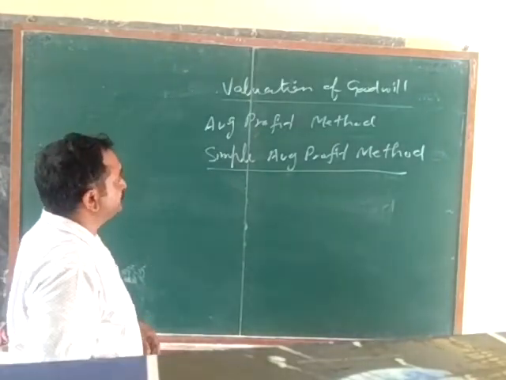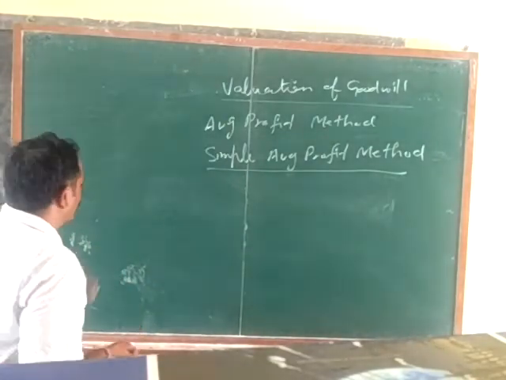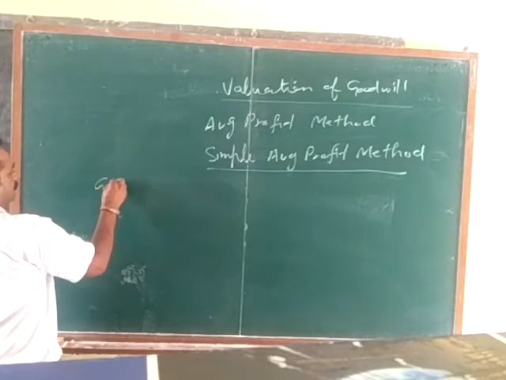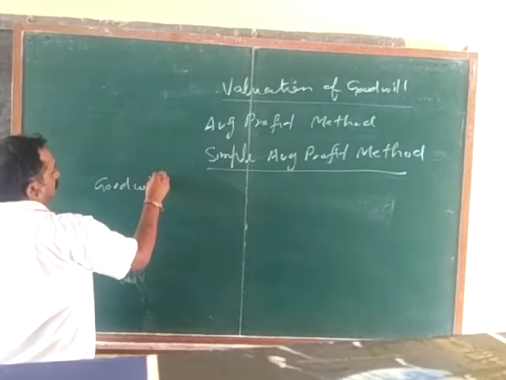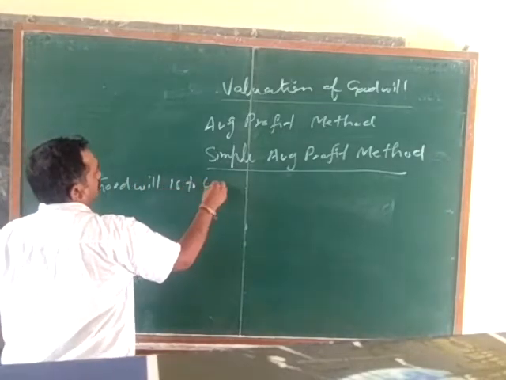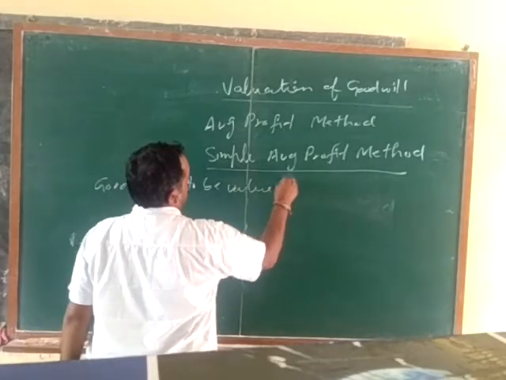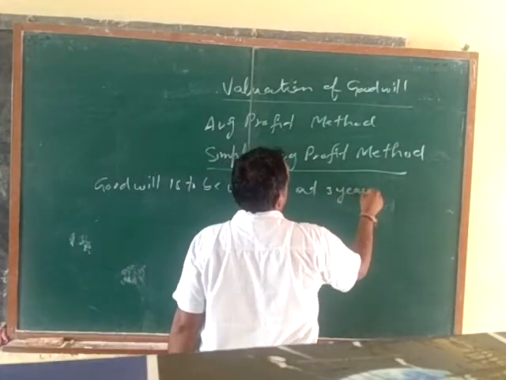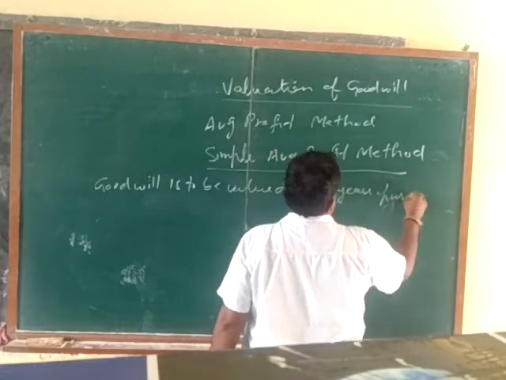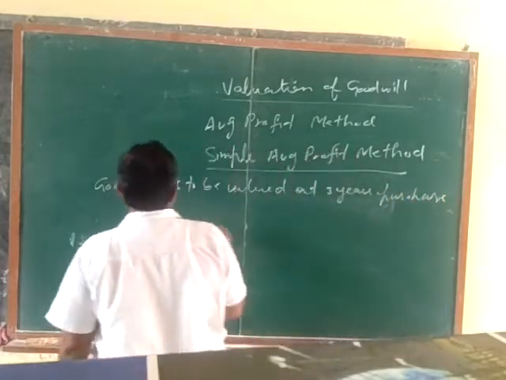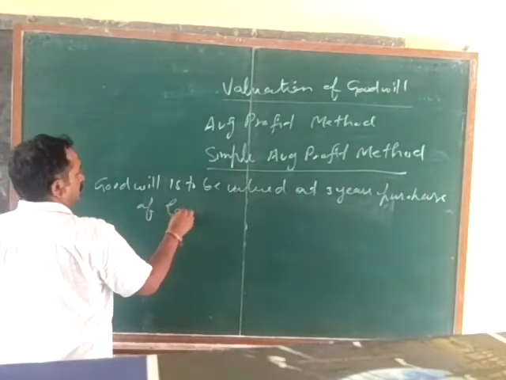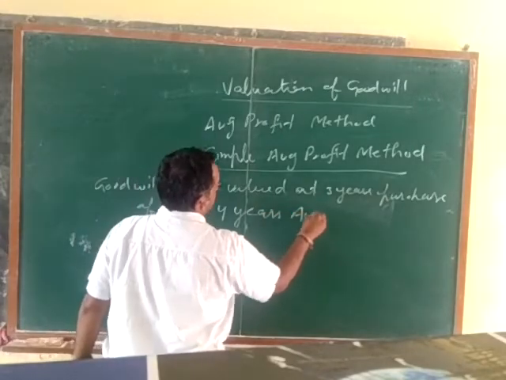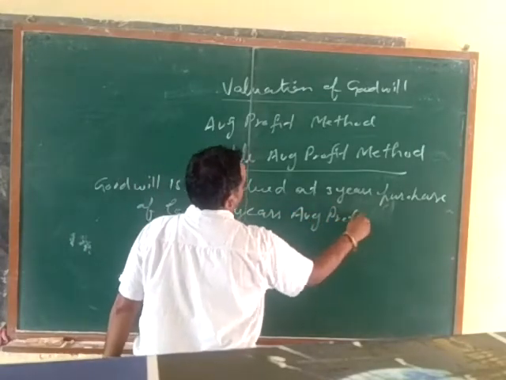Now under this method, for example, goodwill is to be valued at 3 years purchase of last 4 years average profit.